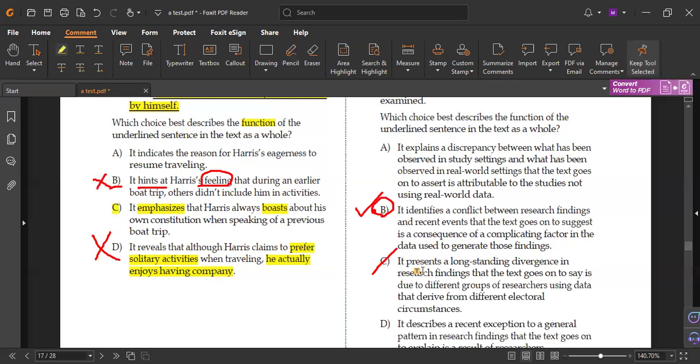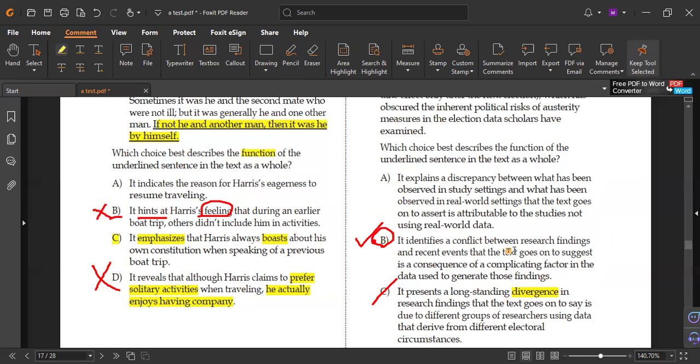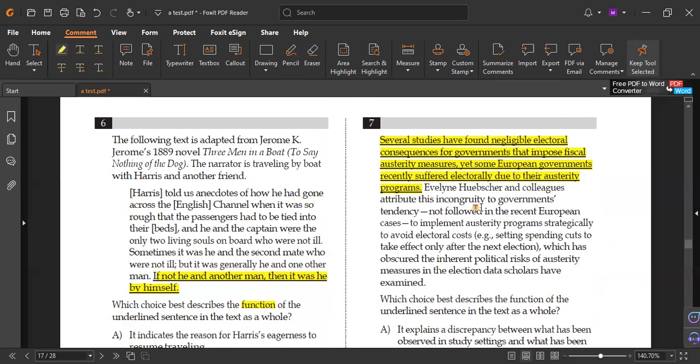You said for letter C, it presents a long-standing divergence. What does divergence mean? Something going out of the target of research findings. Okay, but this one does not say that. He said several studies found negligible electoral consequences, and they know negligible means not proved, just clear to understand, workable.